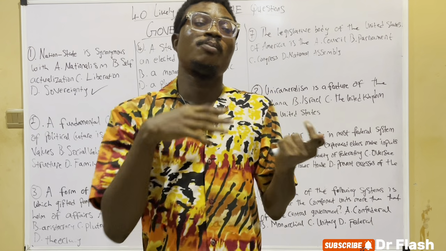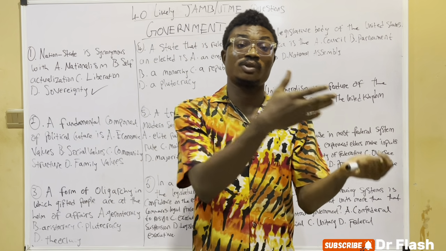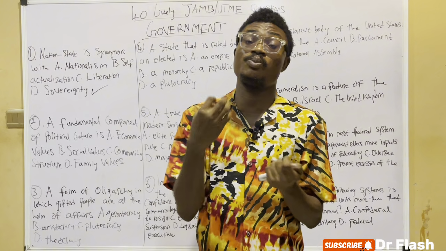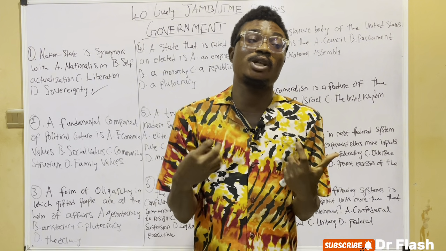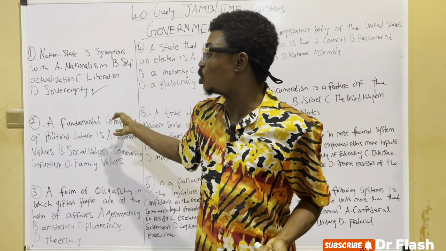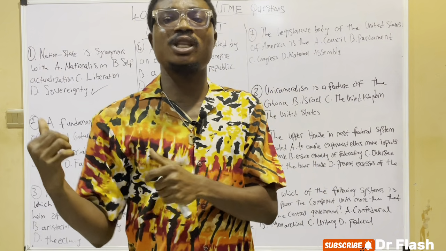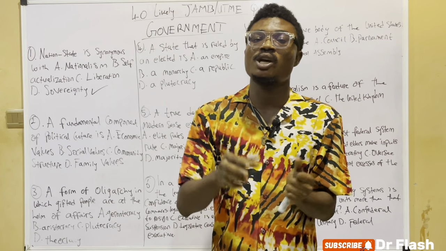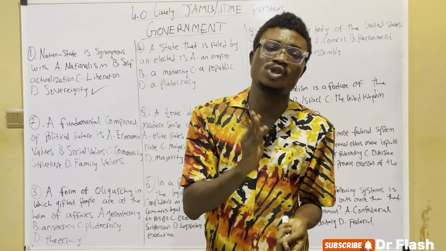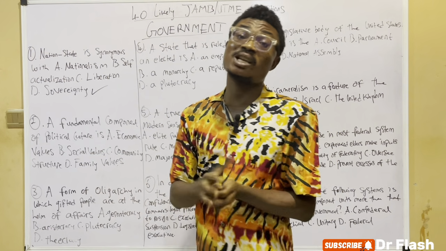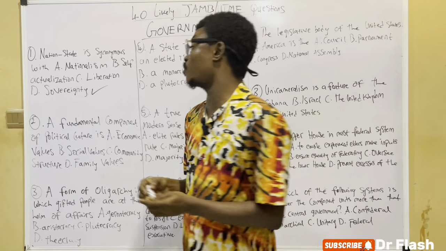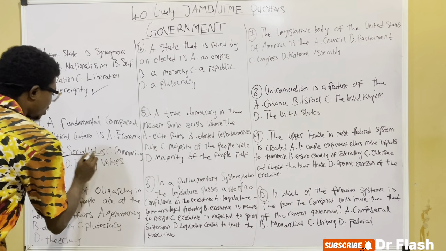We're told that political culture has to do with the attitudes, the norms, and behaviors that guide political behavior. Any political behavior is governed by political culture. The fundamental component of political culture is mainly social values. Not that we don't have other values, but it is majorly social values. So the right answer here is social values.